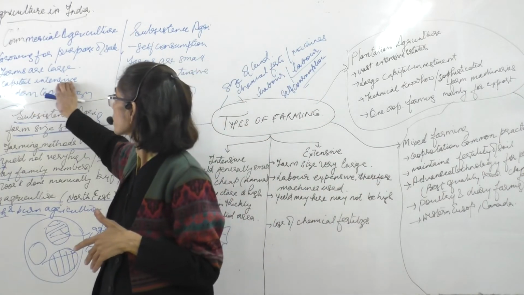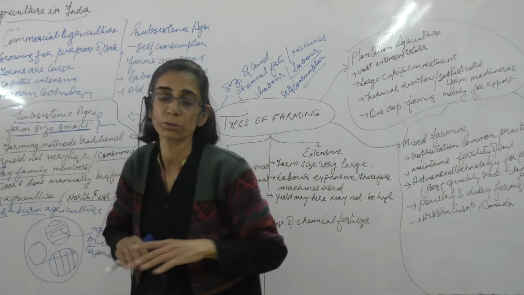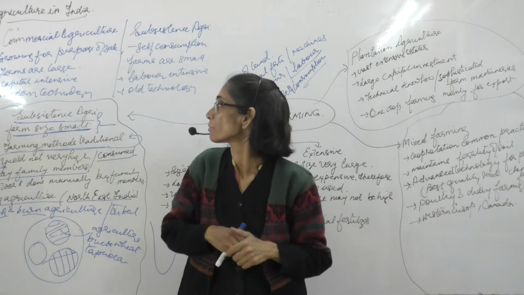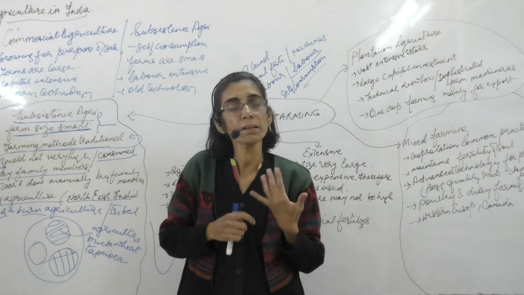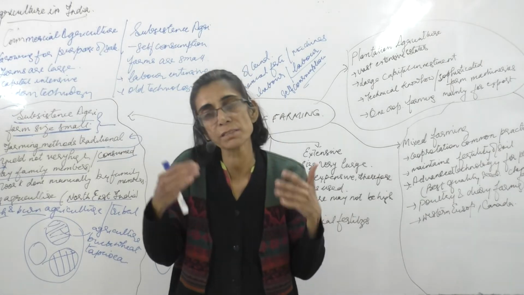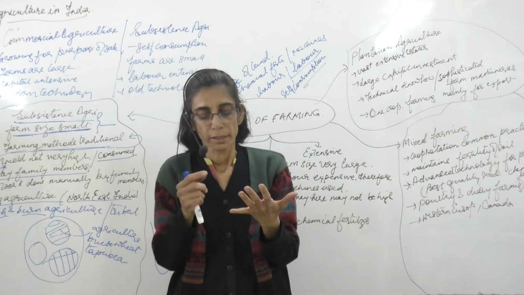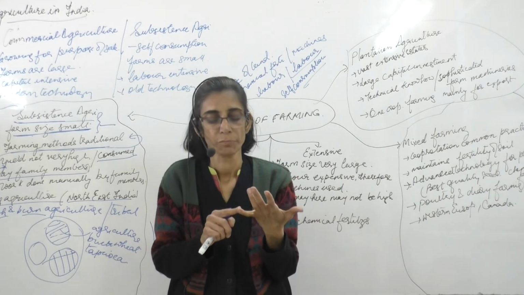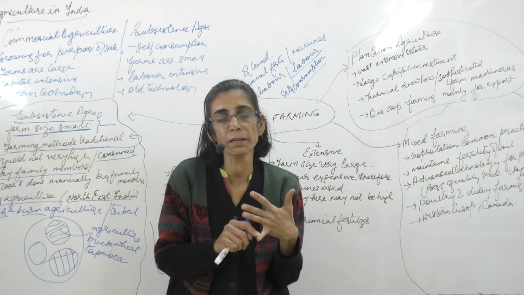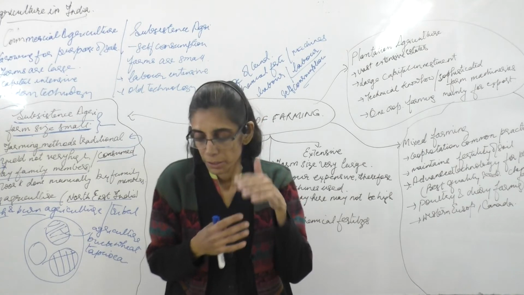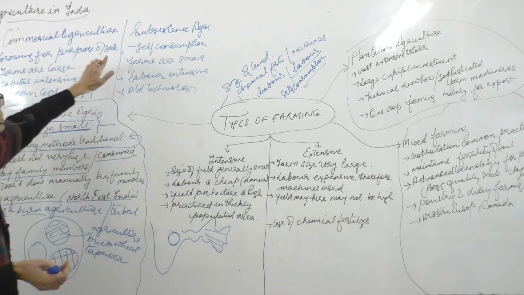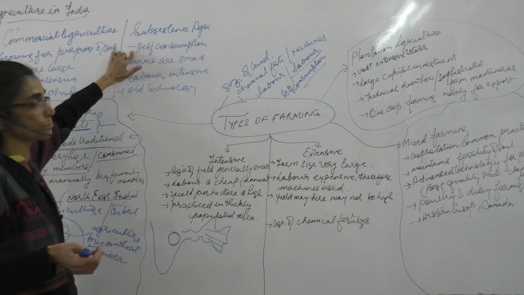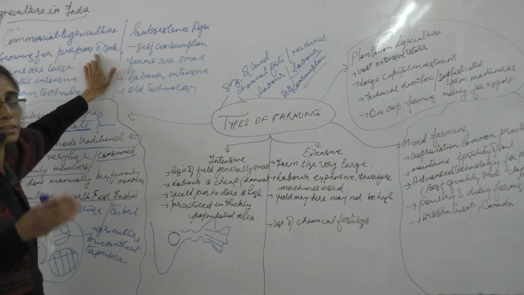So there is a certain amount of capital that they need to spend in order to do this type of agriculture, and they mainly use modern technology because it is meant for the purpose of sale. They see to it that the quality of seed is good, because the yield per hectare, the production, should be good.